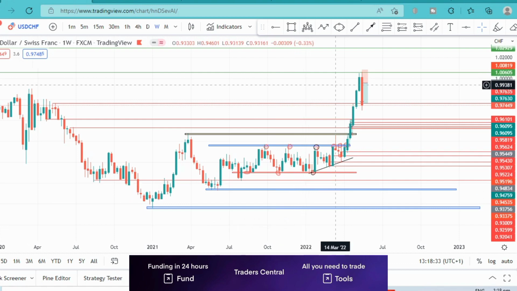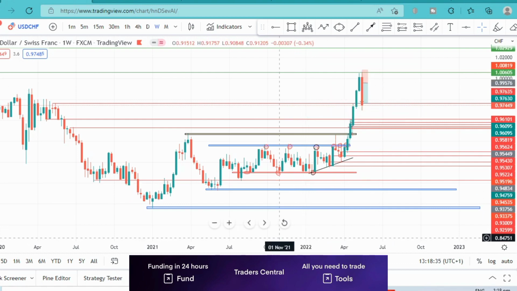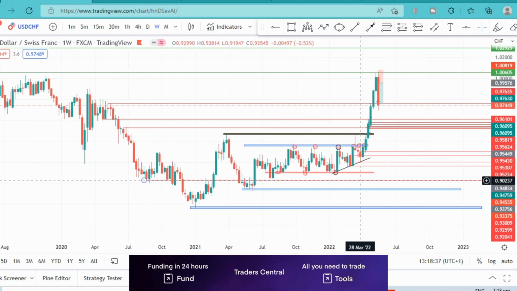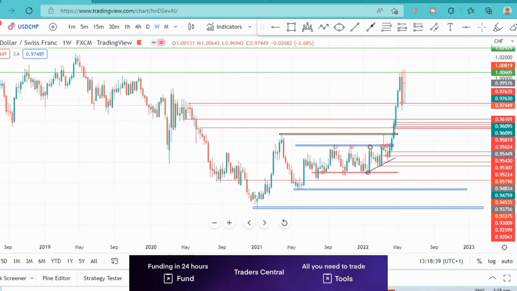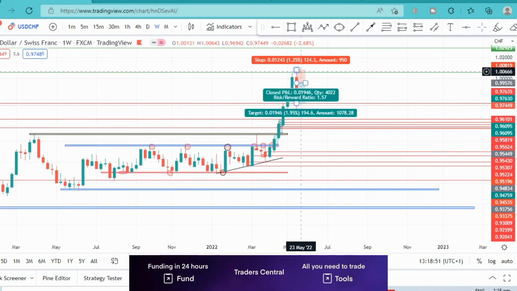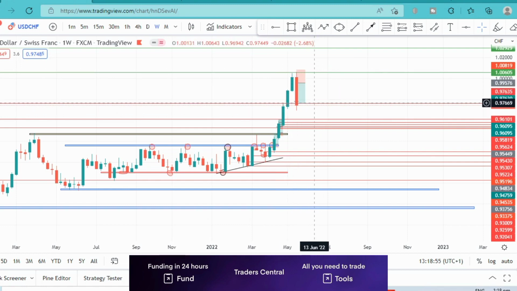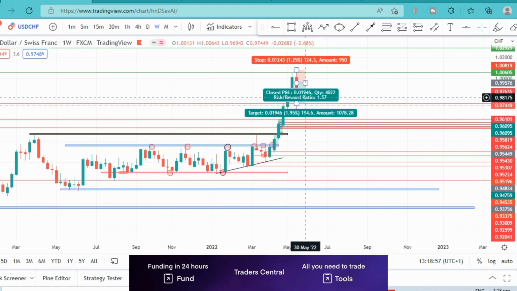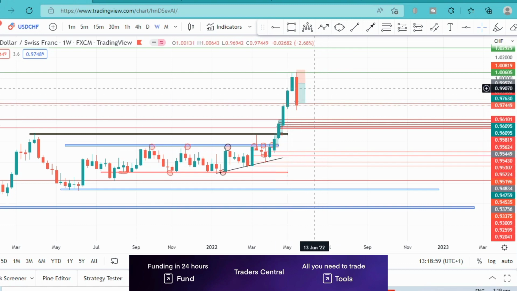All right, so now we can see that price got to this resistance level over there and quickly rejected off it. As you can see from the previous years, price has rejected off that area several times, going up to that area and quickly rejecting off it, forming this bullish and bearish engulfing candle on a weekly time frame. So this is a very strong bearish signal, so more or less expecting price to continue to the downside.